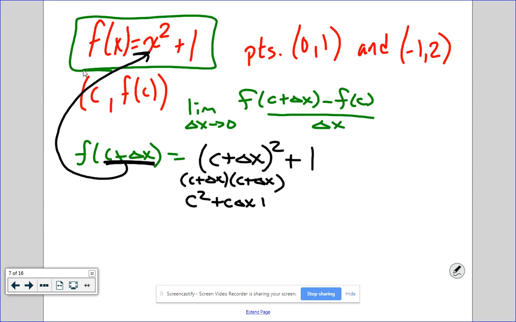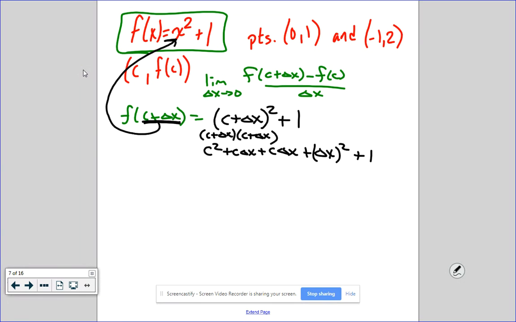Delta x times c is also c delta x. Delta x times delta x is delta x squared. And then that plus 1 comes along for the ride.